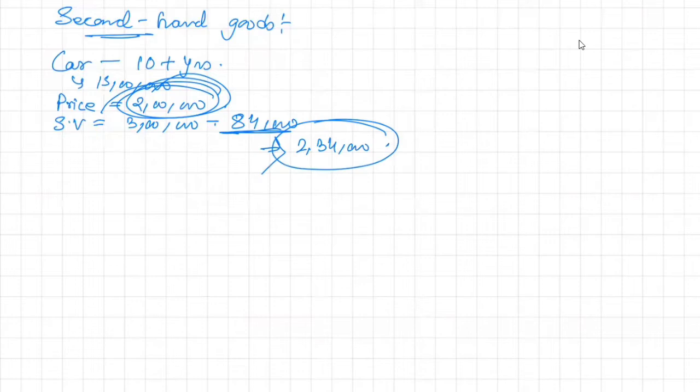I'll say hardly it will go to 2 lakh 50,000. Now reduce the tax from this. It will be 45,000. If I take 40, it will be 2 lakh 5,000.